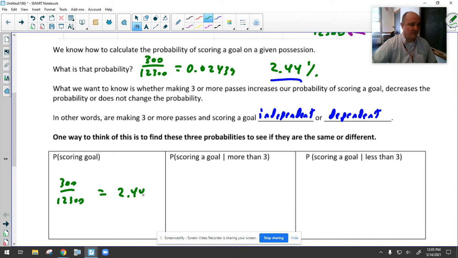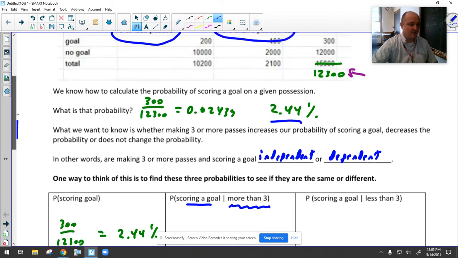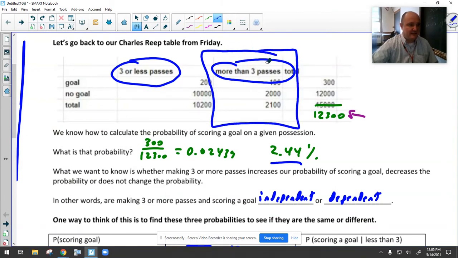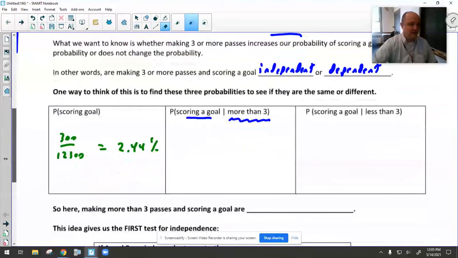That's the 2.44%. If you know that we made more than three passes, what's the probability of scoring a goal? Well, if you know that we made more than three passes, then this is the only data that I really care about. In that situation, there were 2,100 events, and in 100 of them, they scored a goal.